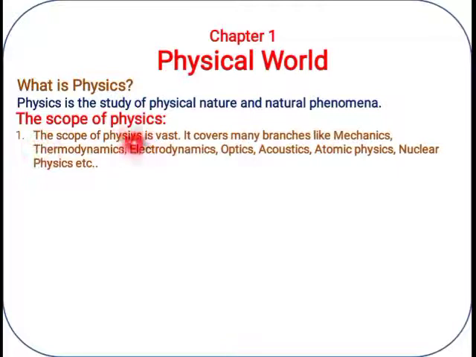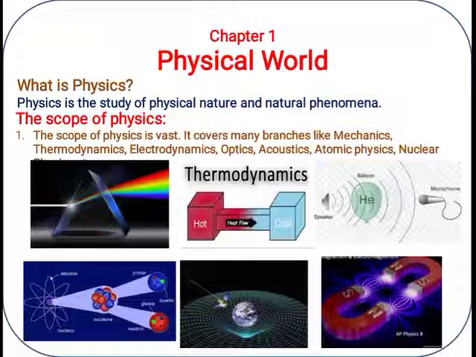Next, the scope of physics, meaning how many branches come under physics. The branches are mechanics, thermodynamics, electrodynamics, acoustics, atomic physics, nuclear physics, etc. So optics, thermodynamics, acoustics, atomic physics and nuclear physics, gravitation, electromagnetic theory, all these branches come under physics.